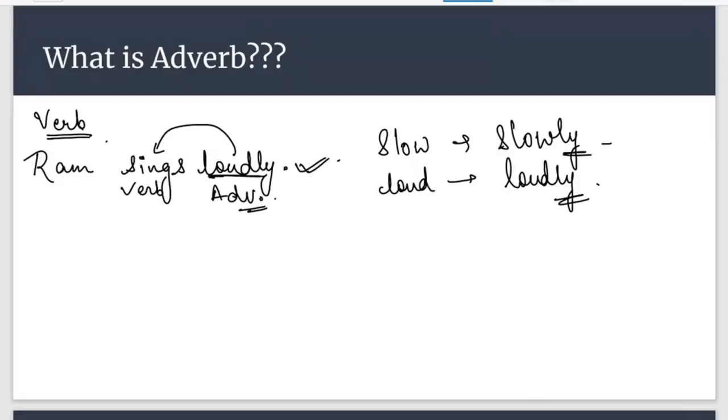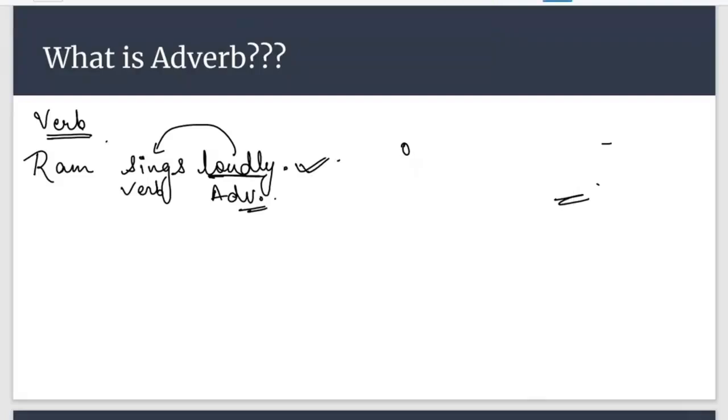But in your sentence, there is no adverb. She is a pronoun, is playing is a verb, and cricket is the object, which is a noun. So there is no adverb in it. Ram sings loudly. In this sentence, you can see that loudly is an adverb, which is qualifying the verb sing.